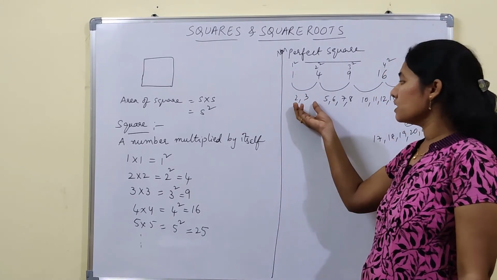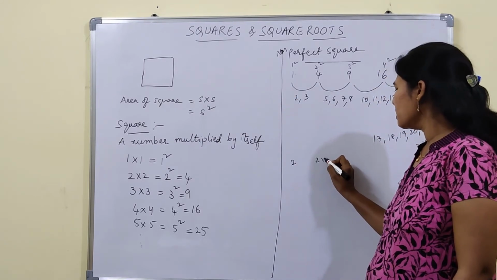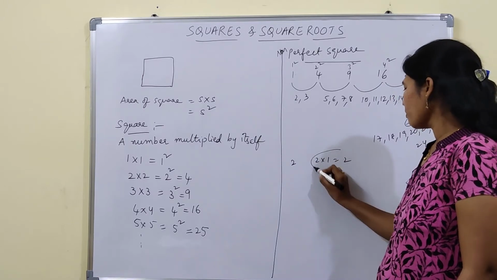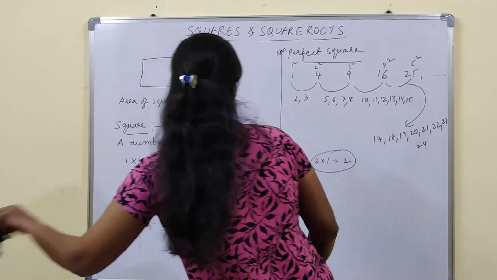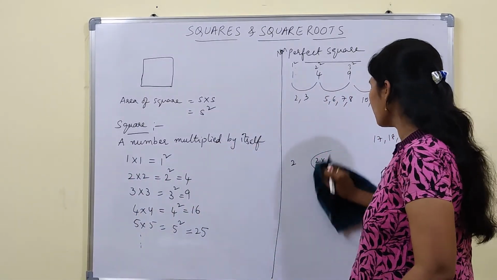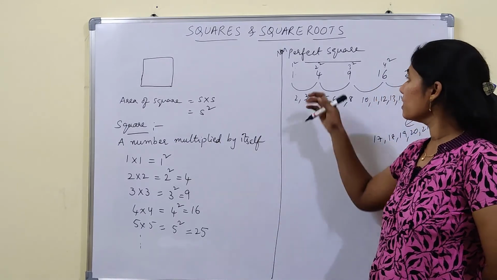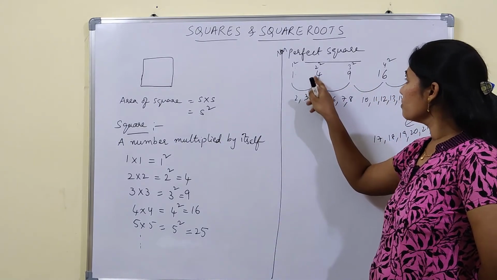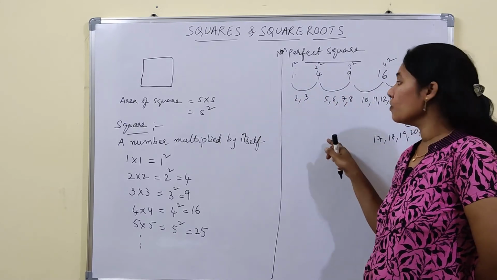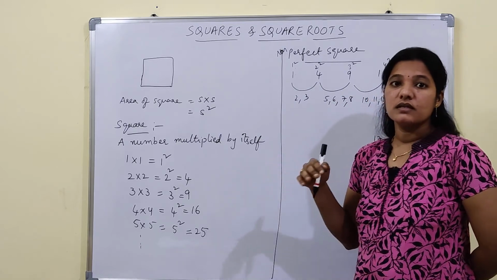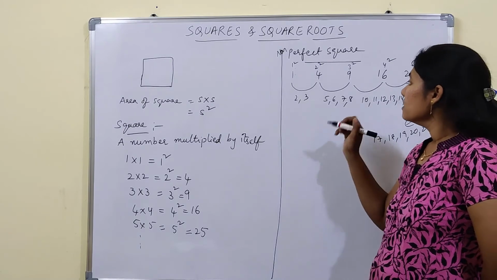Why? Because, for example, 2 is 2 multiplied by 1, so it is not a number multiplied by itself. A number multiplied by itself, like 4 is 2 square and 9 is 3 square, we don't get like that here. So these types of numbers we call non-perfect squares.